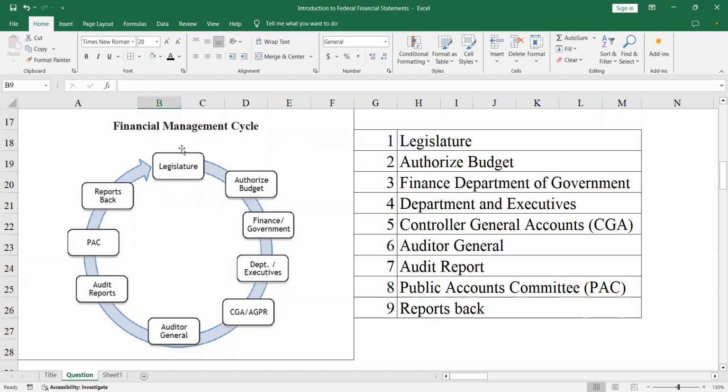Once the parliament approves it, there's an authorized budget, and the finance department of government does the preliminary work. From there, that notification goes to the appropriate department and executive body, which start doing their work on the legislation.